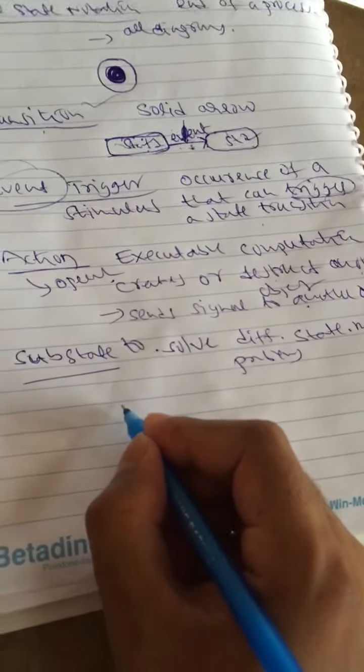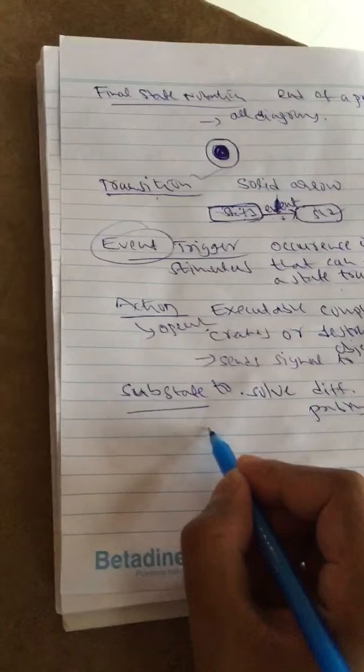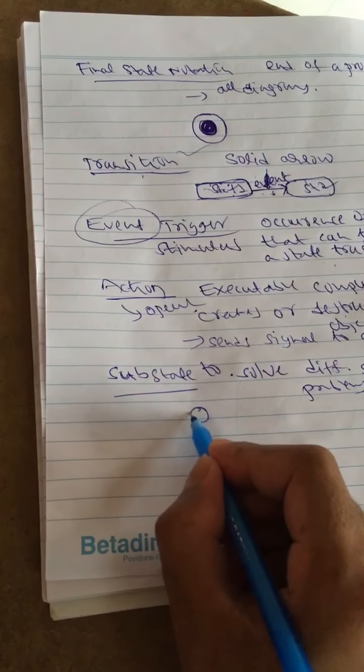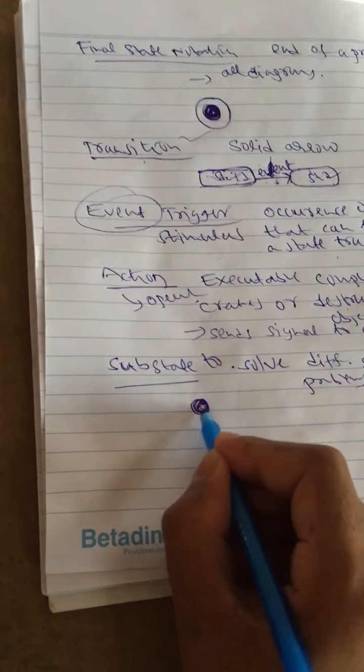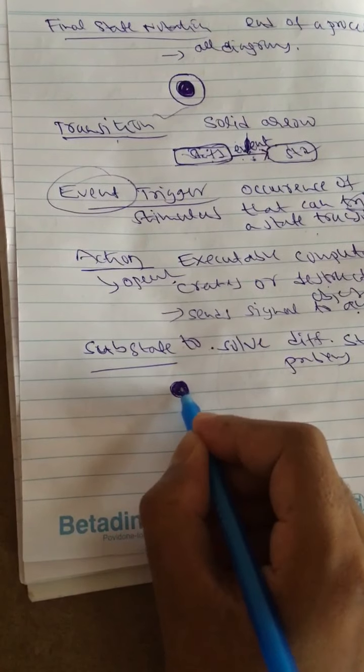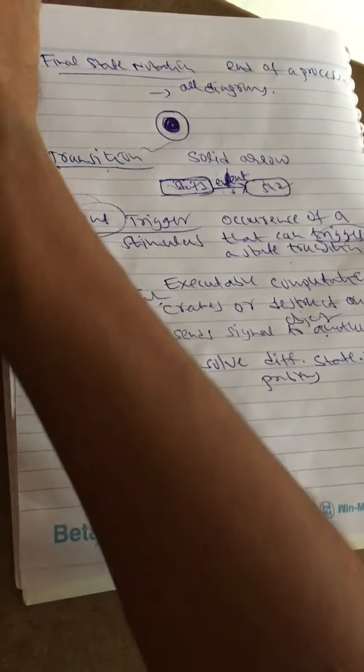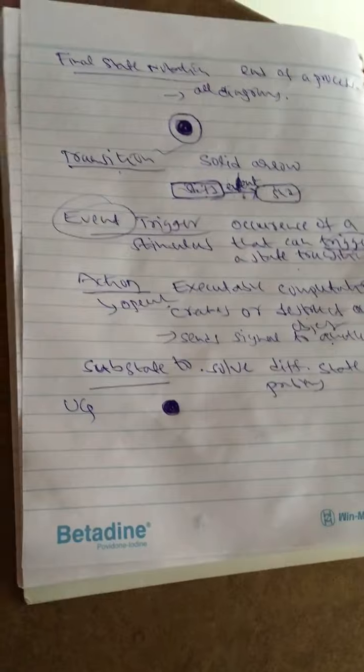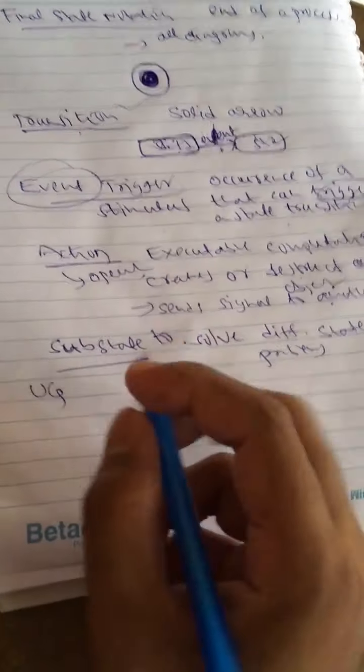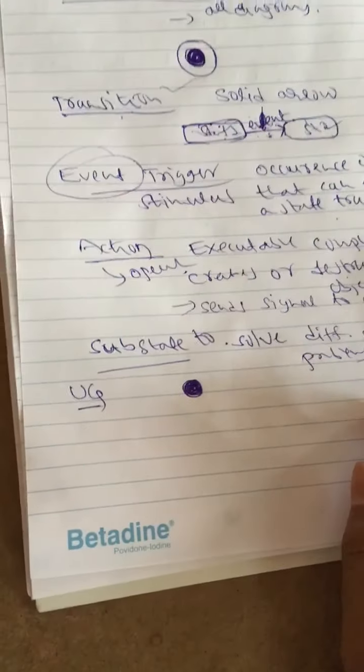Now we look at the state machine diagram practically. We know that every state machine diagram starts with the initial state. For example, this is the initial state. I am taking the UG, undergraduate state machine diagram.